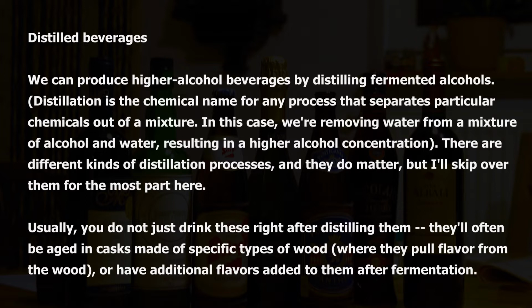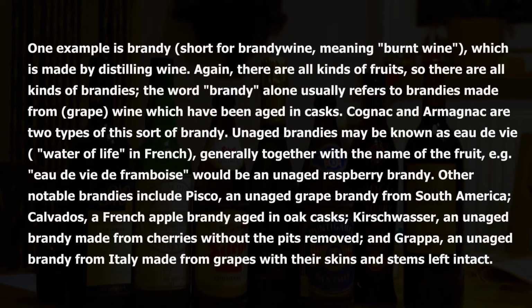Usually, you do not just drink these right after distilling them, they'll often be aged in casks made of specific types of wood, where they pull flavor from the wood, or have additional flavors added to them after fermentation. One example is brandy, short for brandy wine, meaning burnt wine, which is made by distilling wine. Again, there are all kinds of fruits, so there are all kinds of brandies. The word brandy alone usually refers to brandies made from grape wine which have been aged in casks. Cognac and Armagnac are two types of this sort of brandy.